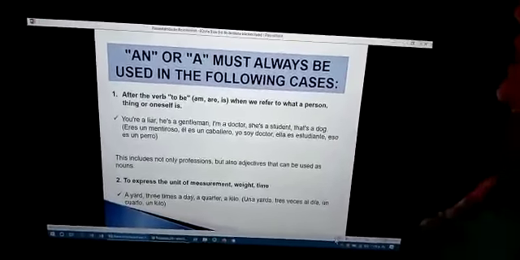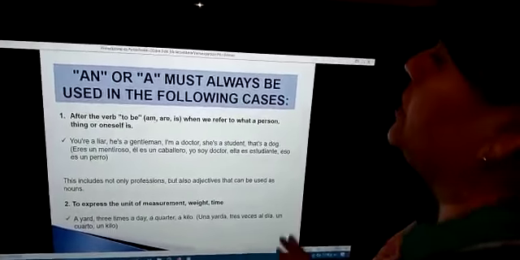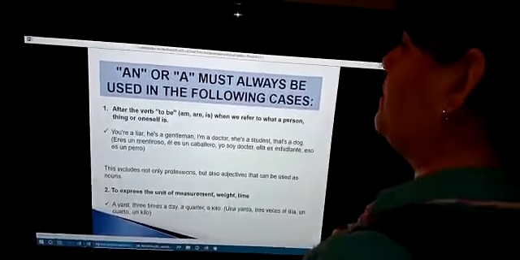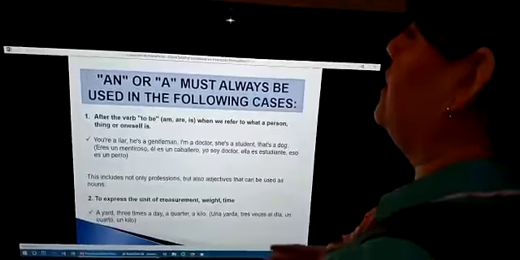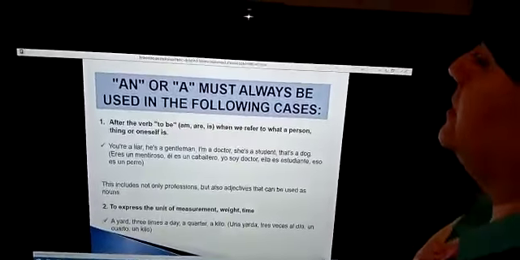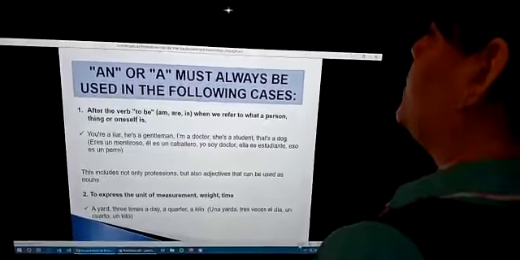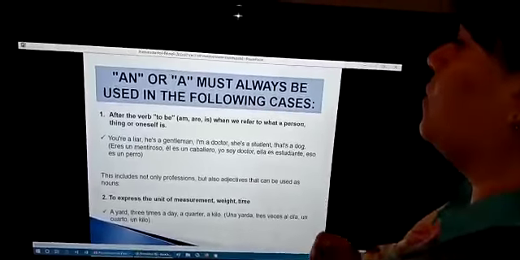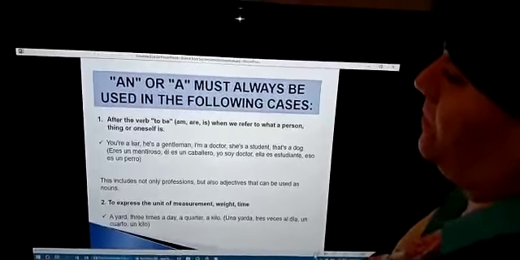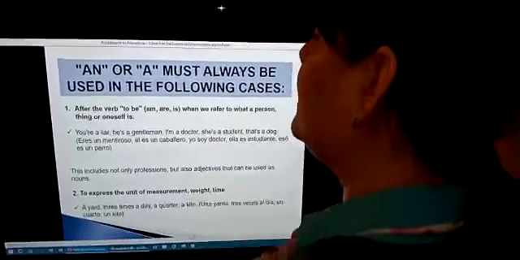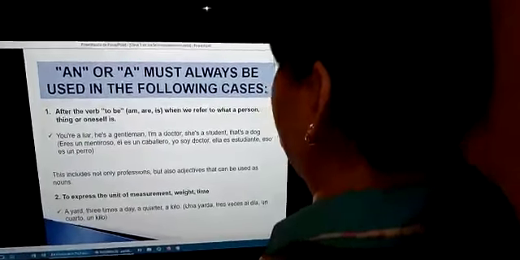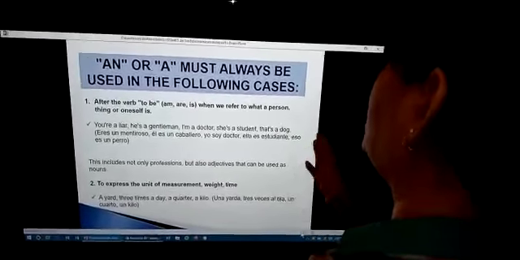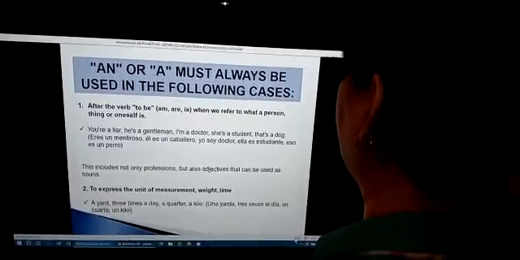A or an must always be used in the following cases. Number one, after the verb to be: am, are, is. This is the verb to be. We use it when we refer to what a person, thing, or oneself is. You are a liar. He's an gentleman. I am a doctor. She is a student. That is a dog.